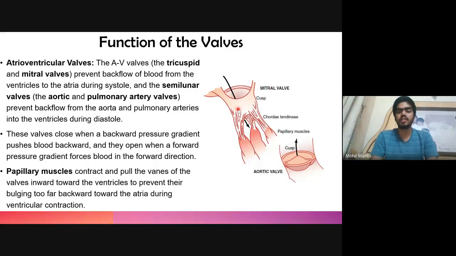So what happens is, if these papillary muscles are not present during the ventricular contraction, the pressure will be so high that the valve will move backward and bulge inside the atrium and will remain open in the backward direction, and the backflow will not be prevented. So these papillary muscles will pull the valve towards them and keep the valve closed, with the help of the chordae tendineae.